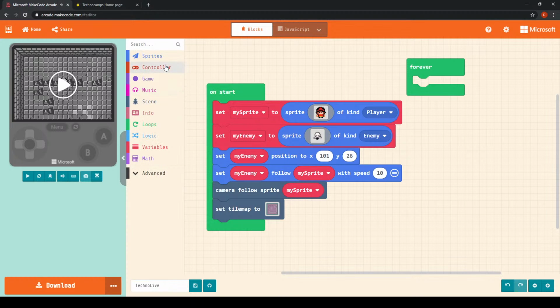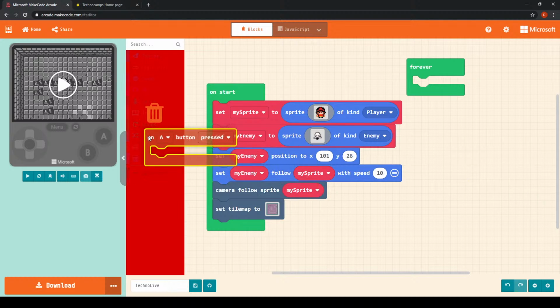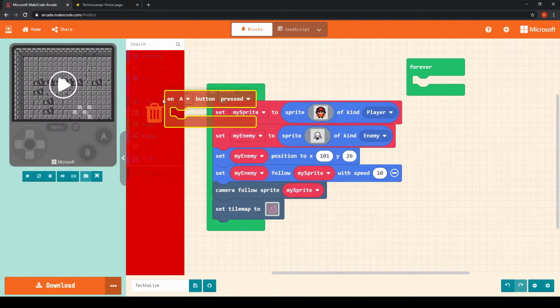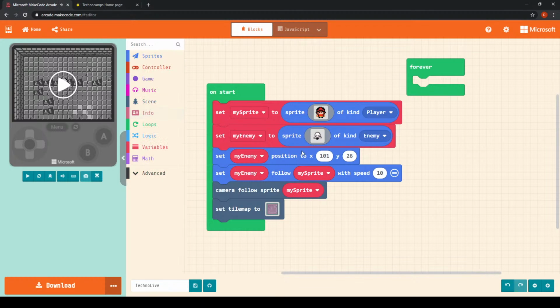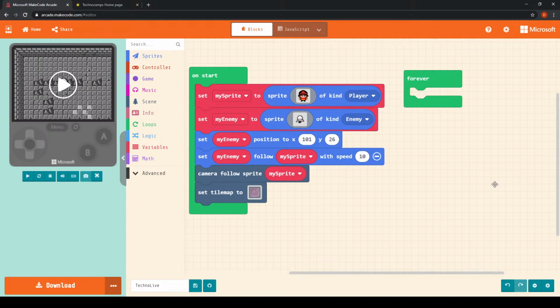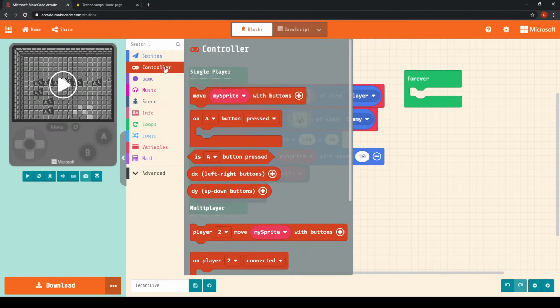Oh, which, by the way, if you do need to delete certain blocks of code, you simply drag them back to where you got them from, and then they will disappear. But, like I was saying, we need to be able to control our sprite in some way. Now, from the controller menu, you will see that we have this move my sprite with buttons block.